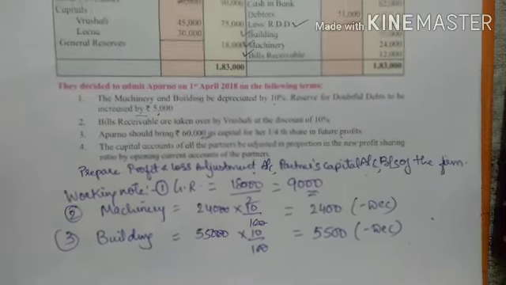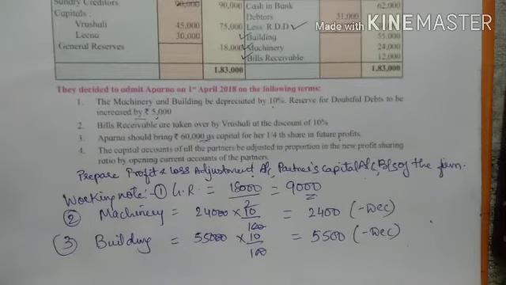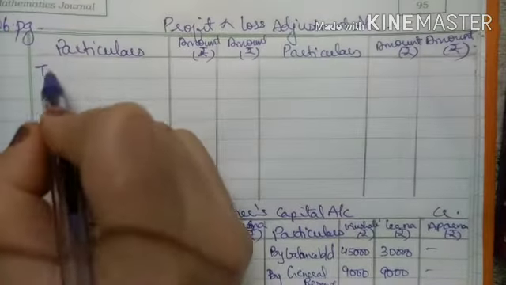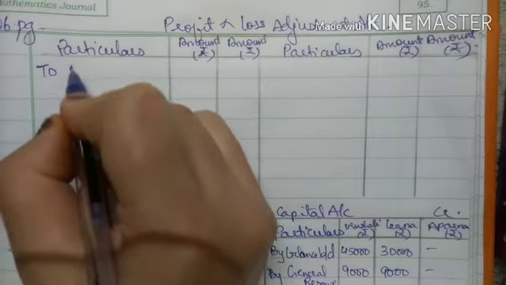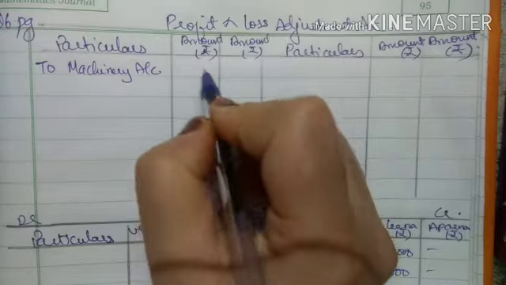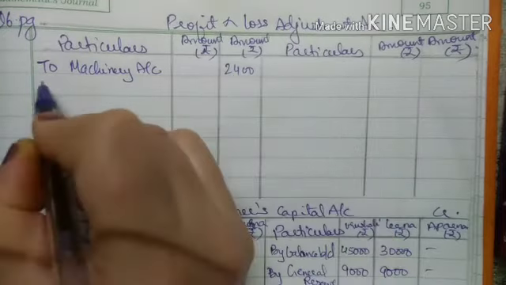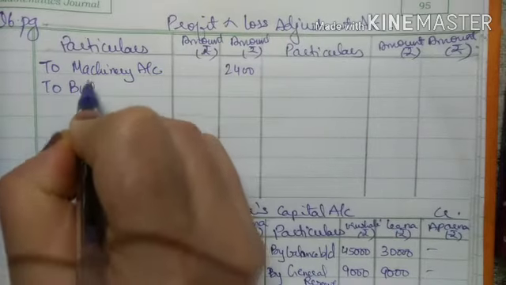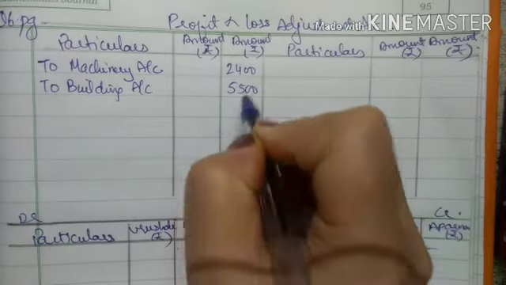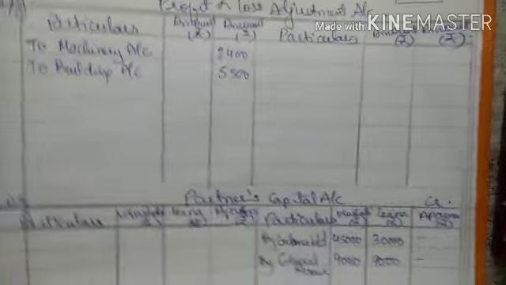So whenever there is a decrease in the asset, we will write it on the debit side of profit and loss account: to machinery account 2,400, to building account 5,500. This is the first effect.